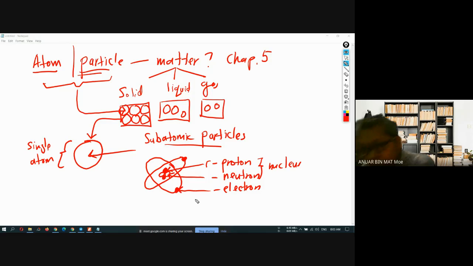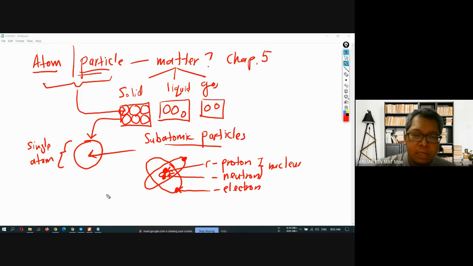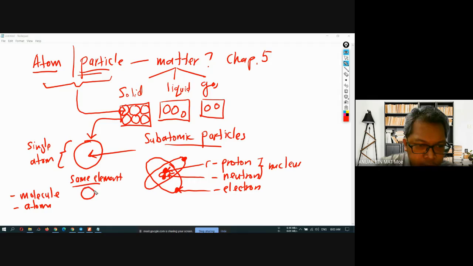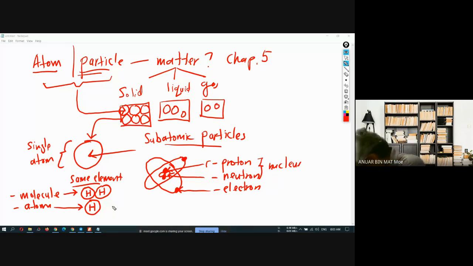Next, you learned about the molecule. What is the difference between molecule and atom? A molecule consists of two or more atoms of the same element. For example, if I use the hydrogen element, this is the molecule, and this is the atom, consisting of only a single atom. Can you understand this?